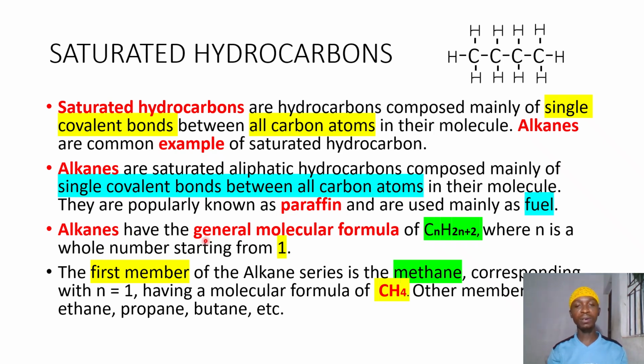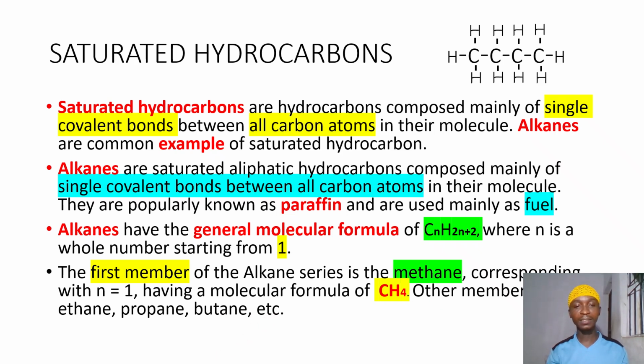Alkanes have the general molecular formula of CnH2n+2, where n is a whole number starting from 1. The first member of the alkane series is methane, corresponding with n equals 1, having a molecular formula of CH4. Other members are ethane, propane, butane, etc.